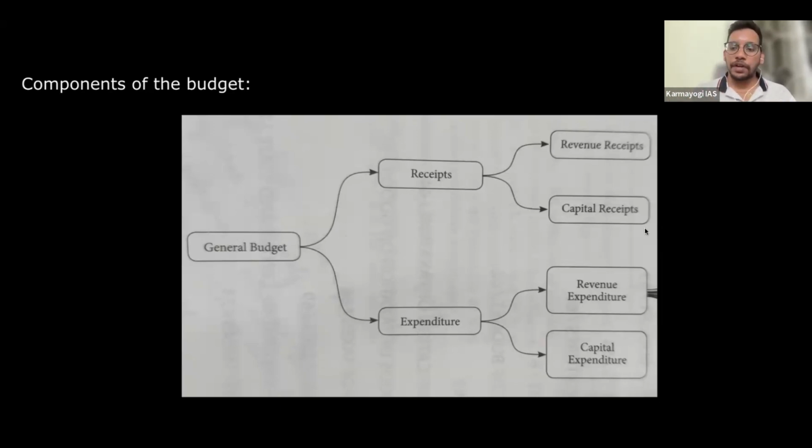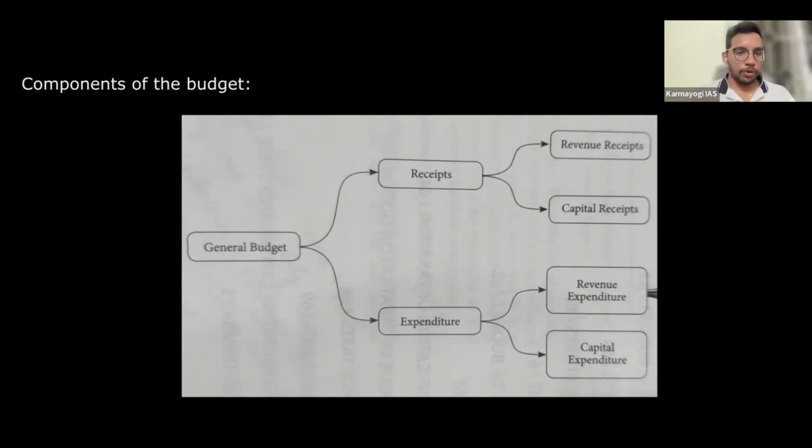Now expenditure. Expenditure again can be classified into two types. Now, revenue expenditure means expenditure for which government will not get any money in the future, like salaries, right? Or pensions, subsidies. All those are expenditures where government will not receive any benefit out of it. Then we have capital expenditure. Government is spending money now, but in future it will keep getting some money out of it. For example, government has created a road. Now they have spent some 100 crores, but government can collect taxes, vehicle tax or petrol tax, whatever. Government will get continuous money in the future, right?